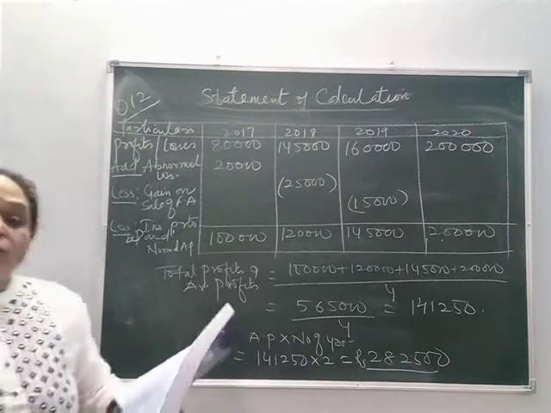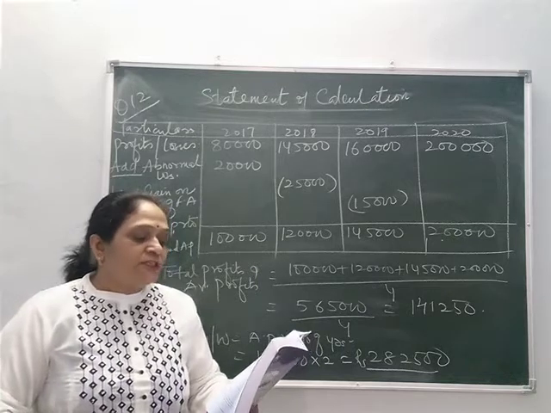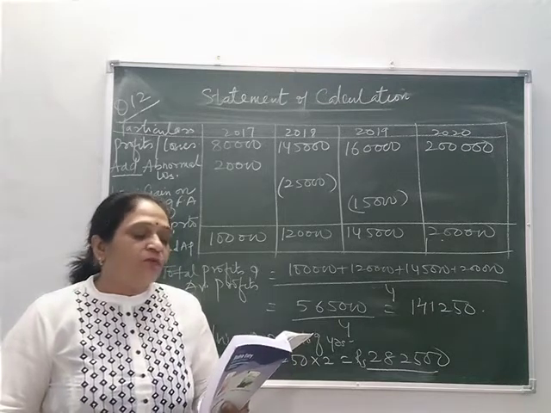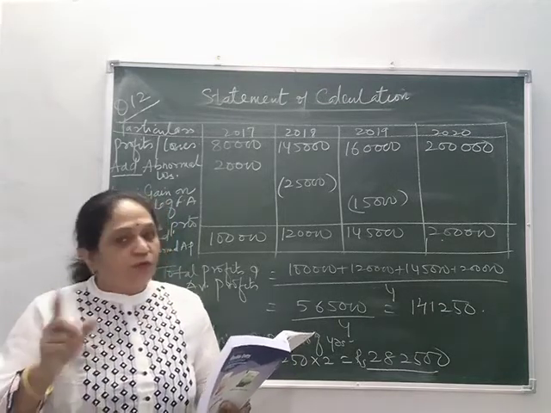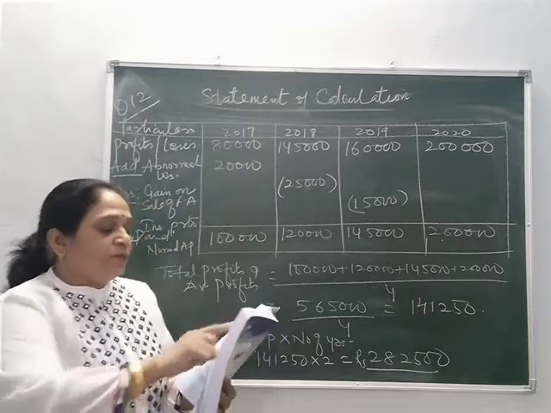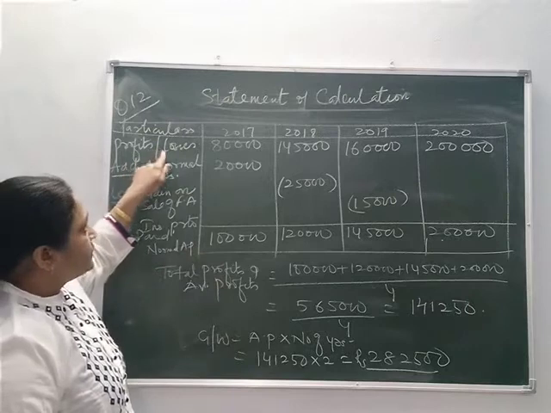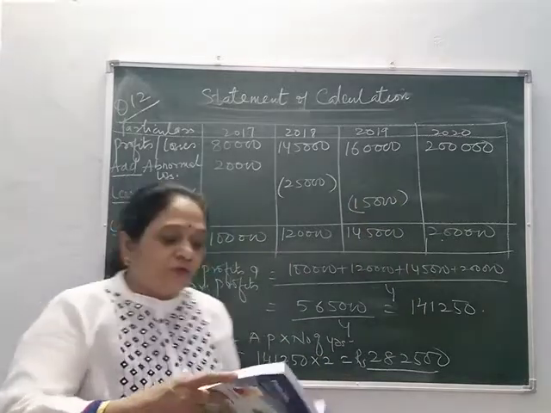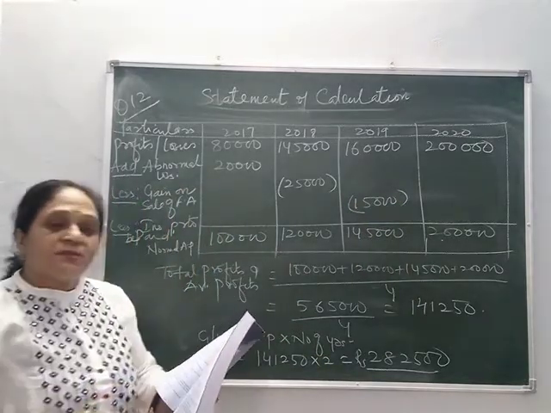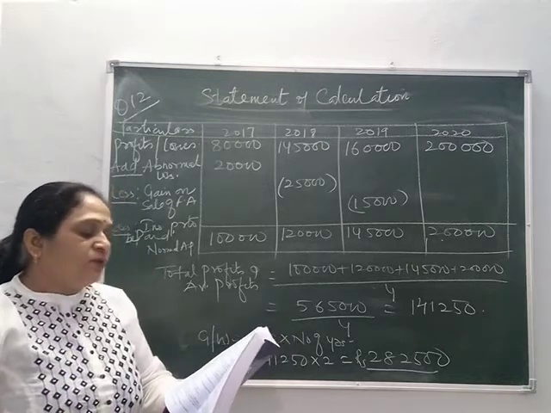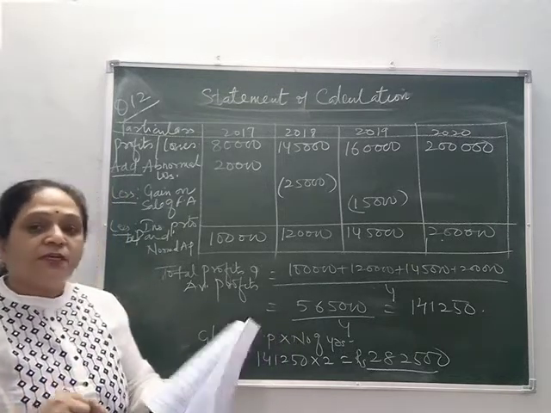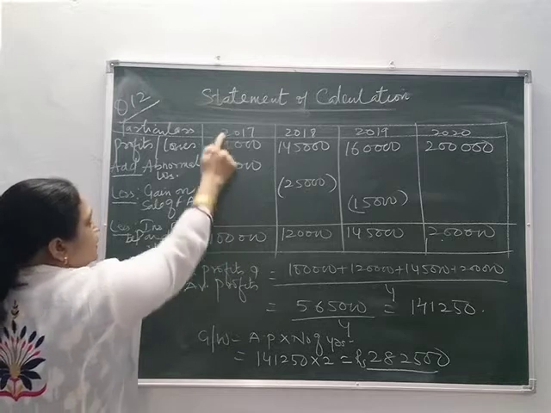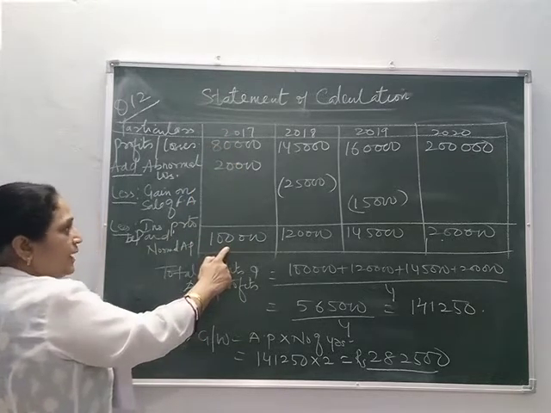Children, in question number 12, Sumit purchased Amit's business on 1st April 20. Goodwill was decided at the value of 2 years purchase of the average normal profit of the last 4 years. So the profits of the last 4 years are provided: 80,000, 145,000, 160,000, 2 lakhs. In all the years there are profits. Now, books of accounts revealed that an abnormal loss of 20,000 was debited to P&L account for the year ending 31st March 17. So abnormal loss will be added. So in 2017 the profit becomes 1 lakh.